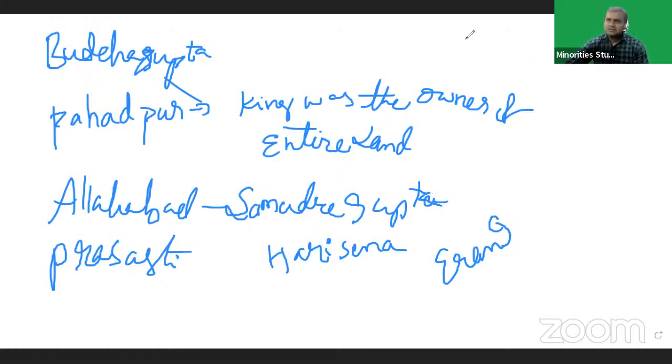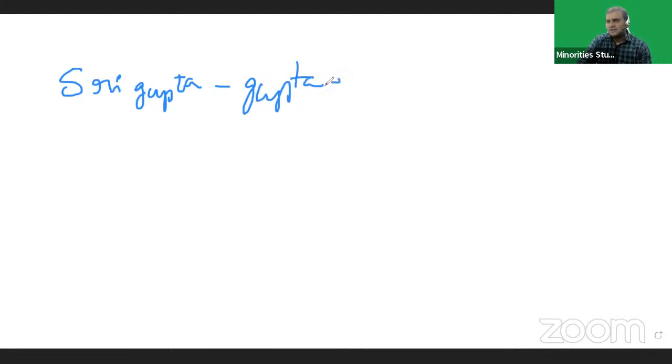Entire earth. Okay, and we'll discuss the political history of Guptas. Sri Gupta was the founder of the Gupta dynasty, right?